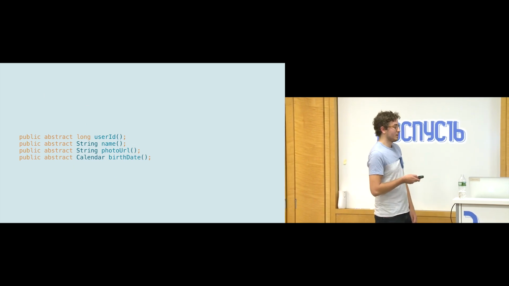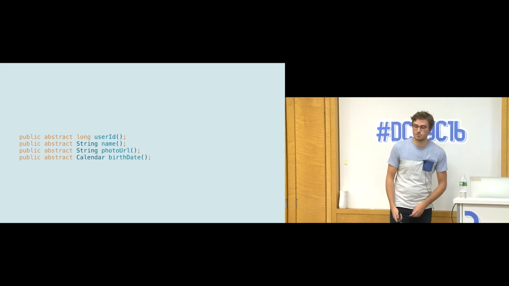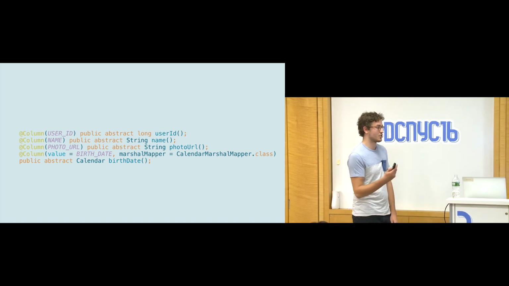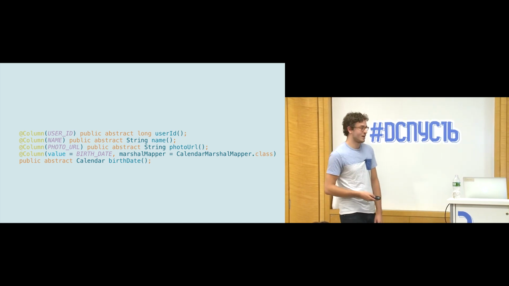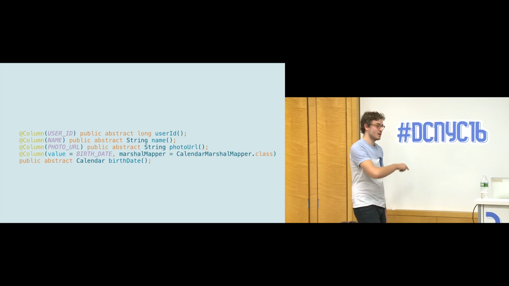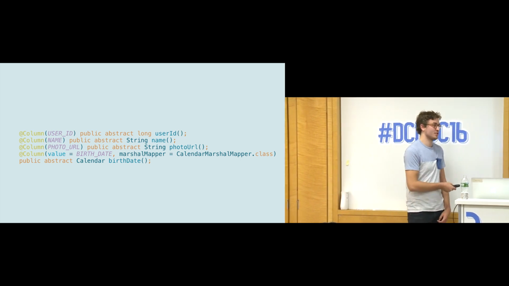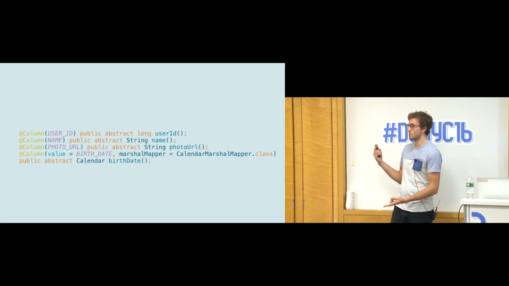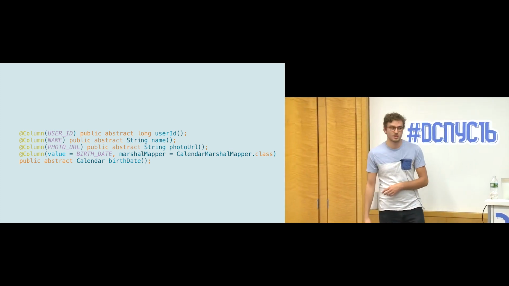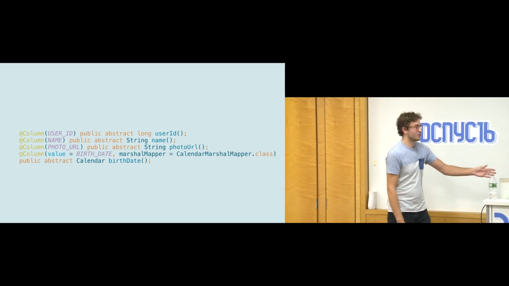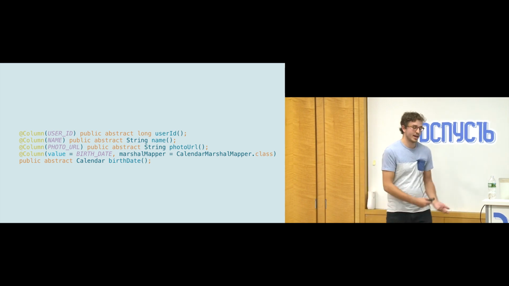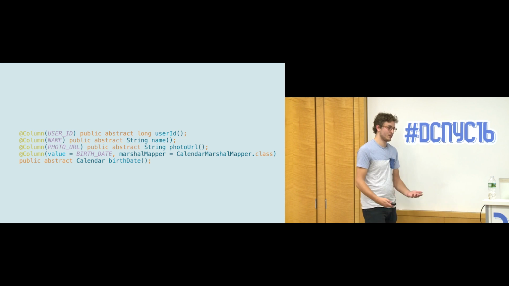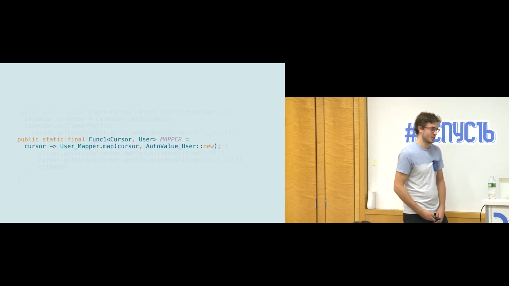In the method part of it, this is where the AutoValue processor would actually go through and learn more about your schema. So you had to annotate these with the string constant for that schema, as well as, if you're using a custom type, you had to provide an implementation of a Marshall mapper, which was something that knew how to map from a cursor to your type, as well as go from your type into content values. And unfortunately, this uses reflection, right? Because you're just passing in the dot class. It has to have an empty constructor. And then it's going to use reflection to do those operations. So again, not great because we don't like using reflection.